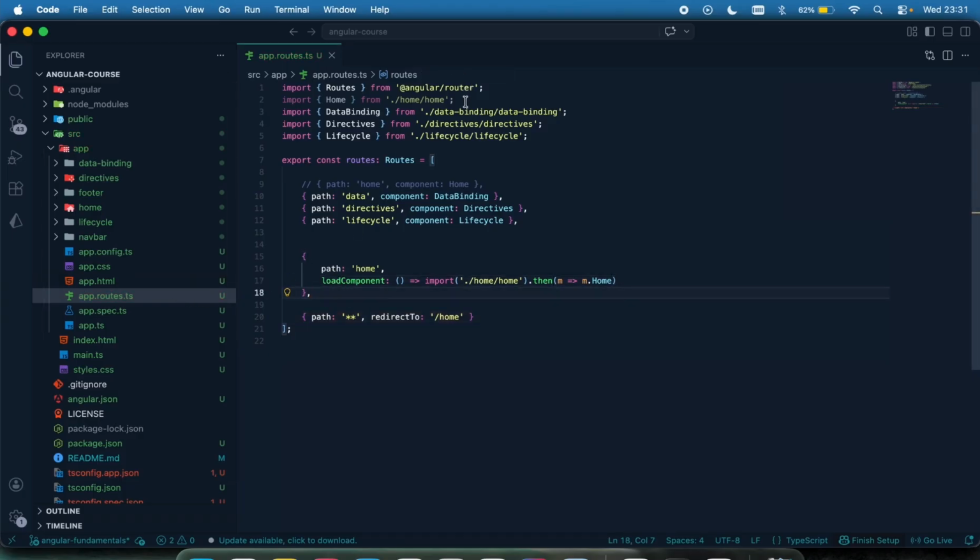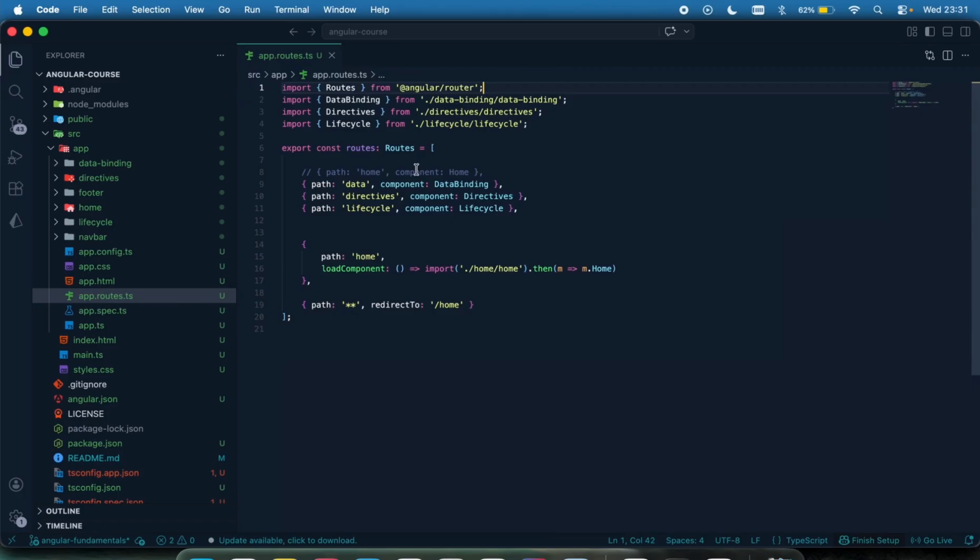So instead of doing this like that, you can import it directly by loading the component directly from the import right here. So in case you come across Angular code and you see something like this, it's the same thing. You can either import like this or like this. But this one is more of the current way how it's done, but it actually does the same thing. So this way to register a component or a page in your route, both of them are good to go.